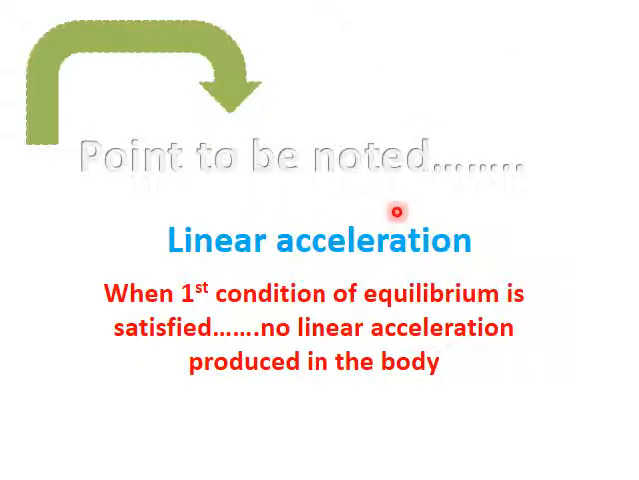Now, point to be noted that linear acceleration, what is it? In first condition of equilibrium, when first condition of equilibrium is satisfied, then there is no linear acceleration produced in a body. Linear acceleration is straight line acceleration. Okay, when first condition of equilibrium is satisfied, there is no linear acceleration produced in the body.